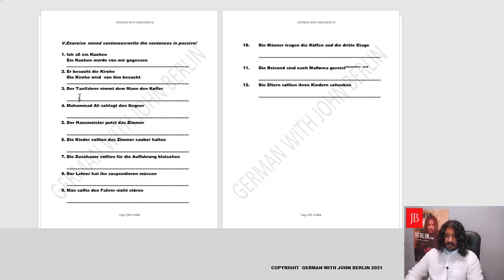Der Taxifahrer nimmt dem Mann den Koffer. The taxi driver takes from the man the suitcase. So you remember dative is also sometimes from whom. That's what has been used here, from the man.